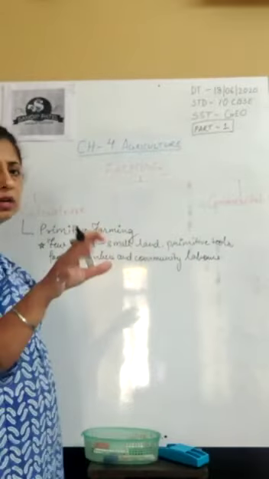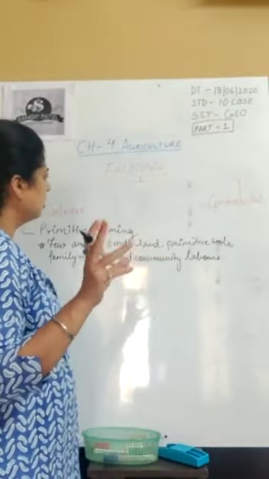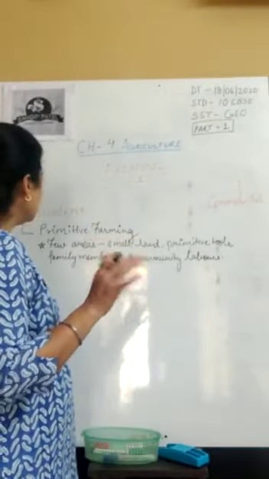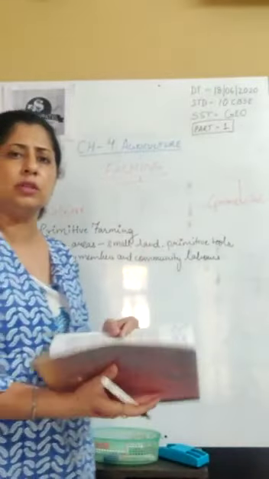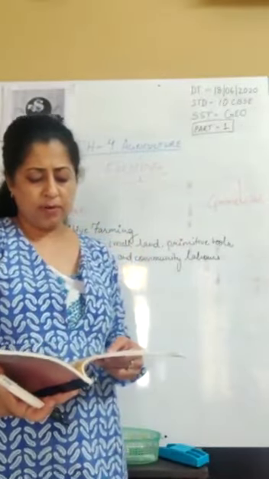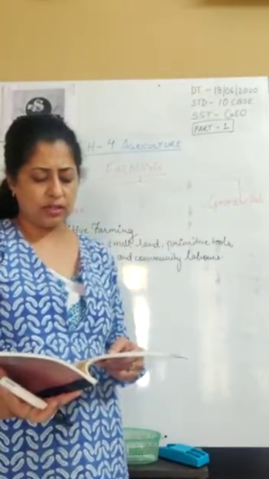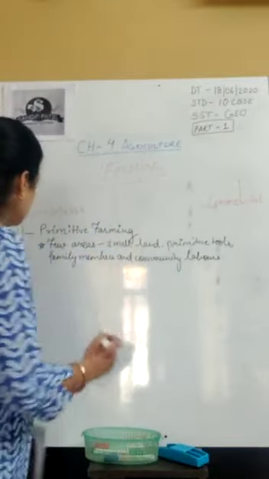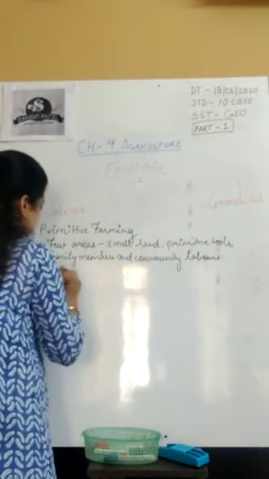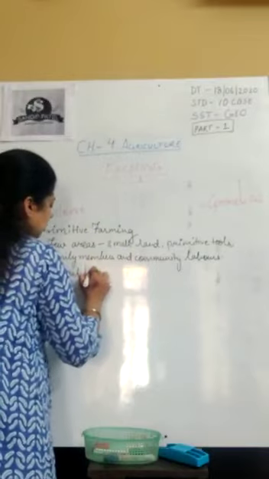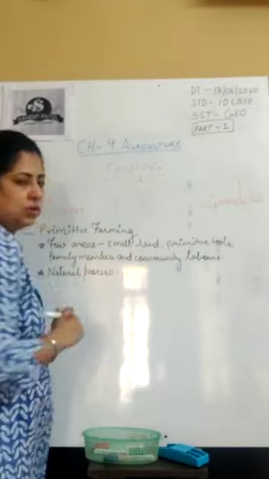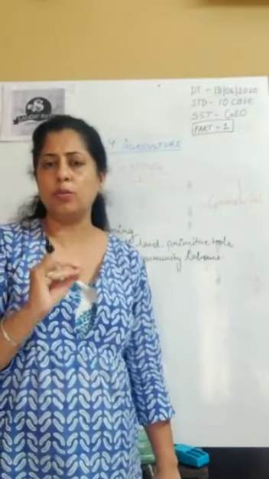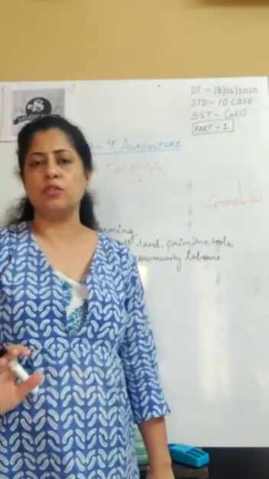Primitive farming means it is done on a small patch of land with primitive tools such as hoe, dao and digging sticks, as well as family members and community laborers are involved in the process. This type of farming depends upon monsoon, natural fertility of the soil and sustainability of other environmental conditions to the crop. So, it is a completely natural process, depending on monsoon rains and natural fertility of the soil.